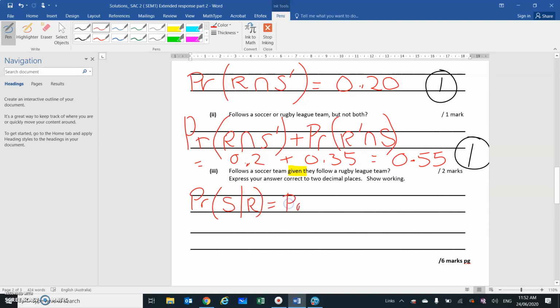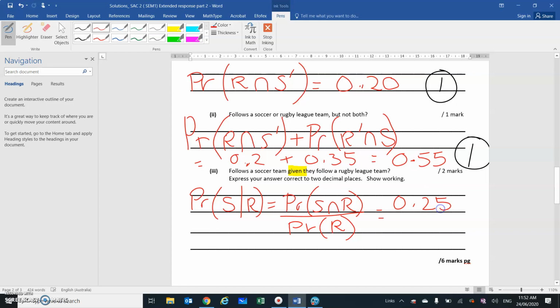That's equal to the probability of the intersection of both of those, using what we know about conditional probability, divided by the probability of what's given, which is the probability of a rugby team. And this is worth 2 marks, so you had to show your working.